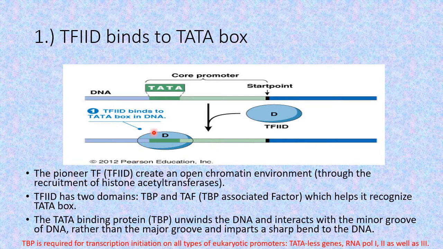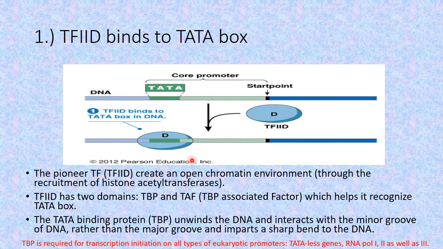That is, a bend is introduced. This is the linear DNA molecule, and when the TATA binding protein associates with the minor groove of this, it will create a bend.